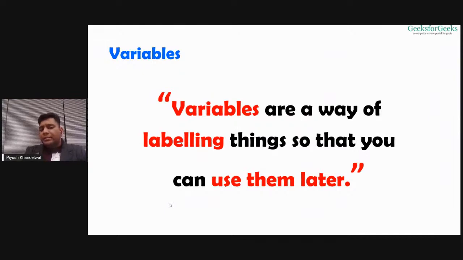Variables are the way of labeling things so that you can use them later. So what we are doing, we are labeling the coins here, and we are using those coins later in some mathematical expression, so that we need not make any change in the mathematical expression. We just have to make changes in the variable values, and the expression will give me the updated values. So we can say variables are the way of labeling things so that you can use them later. I hope you're getting this.